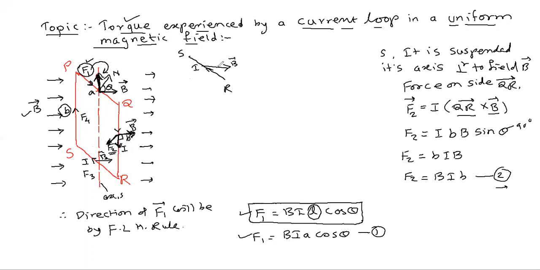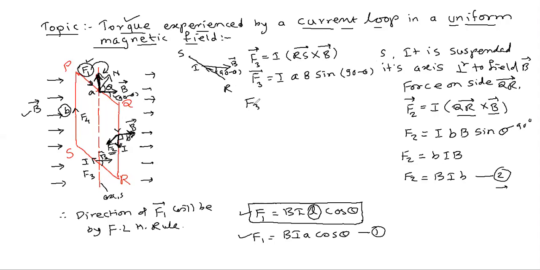So theta should be the angle between these two, and this angle we have already shown here, that is 90 minus theta. Now use the formula: F3 magnitude, or you can say F3, is equal to I into RS cross B. So F3 is equal to I into RS. What is RS? You can say side A, into B sine, what is the angle? 90 minus theta.